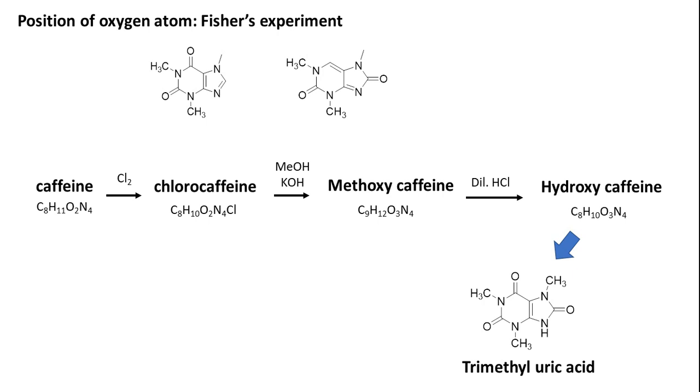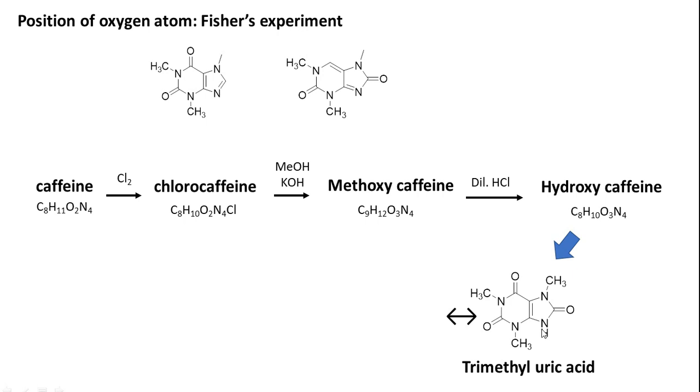What is trimethyl uric acid? We have three double bond O's, all are amides. So all are amide group, double bond O groups. When here, what is the term we are using? Hydroxycaffeine. So we don't have any hydroxy group. Then what is the possibility of accommodating a hydroxy group in these structures?